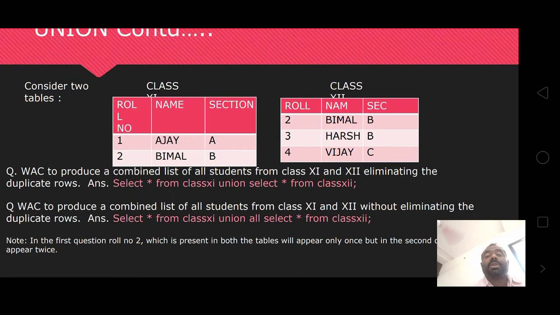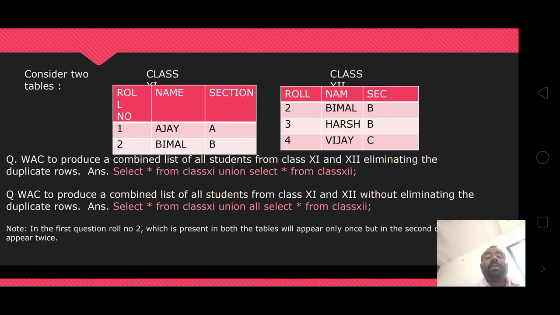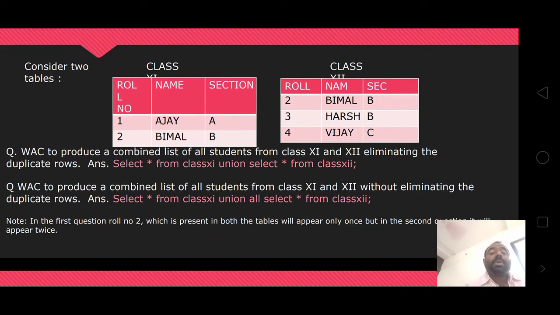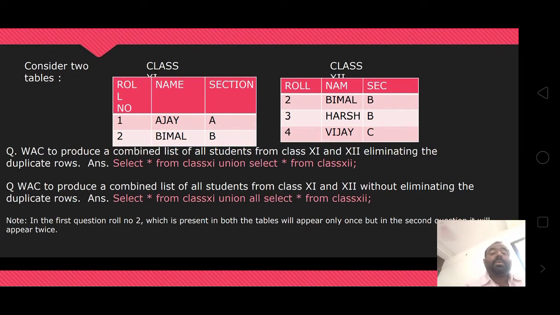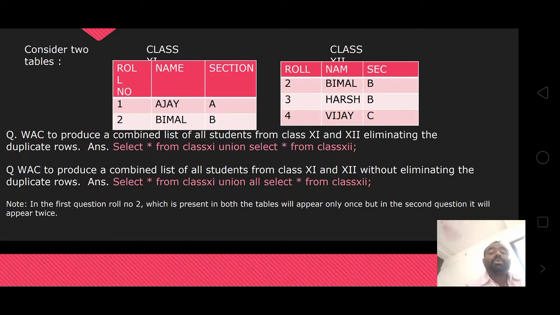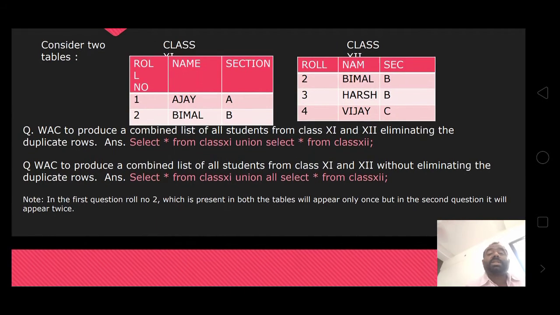Union continuation. Consider two tables, class 11 and class 12. Here, class 11 has 1 Ajay and 2 Bimla. Class 12 has three roll numbers 2, 3, 4 with their names and sections.